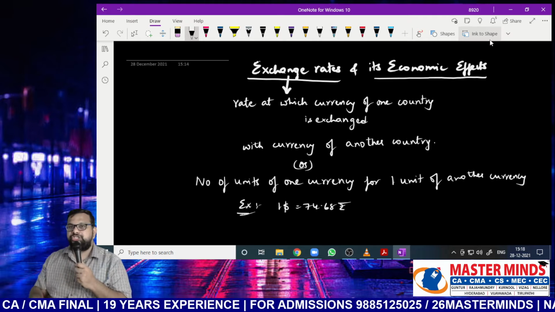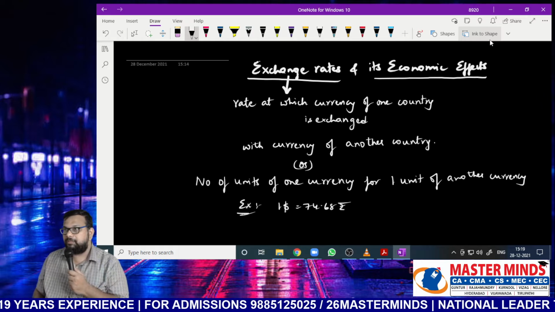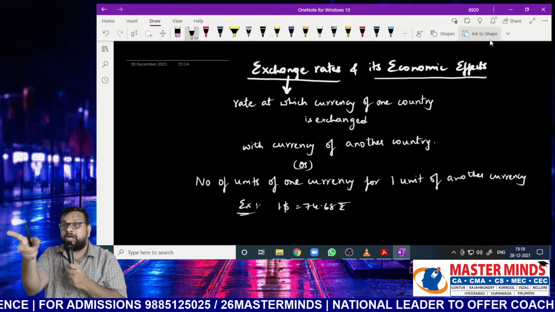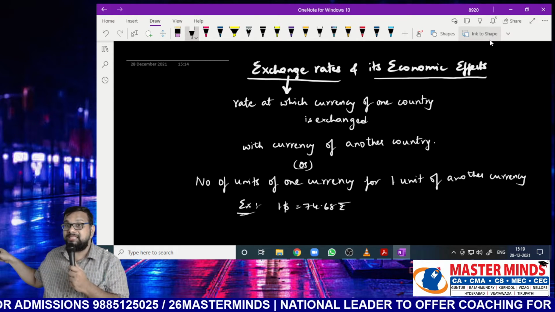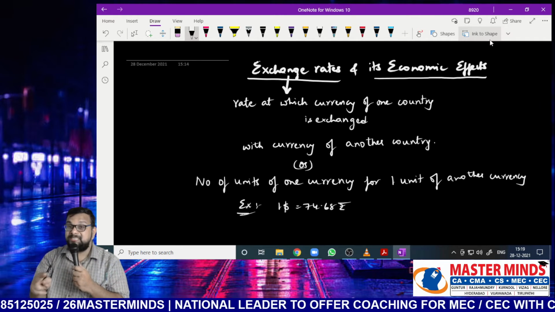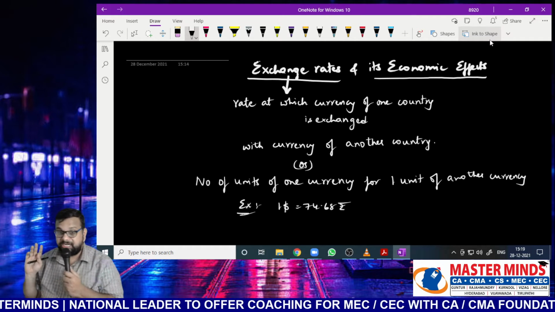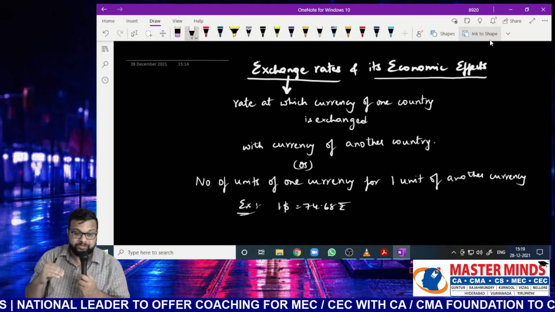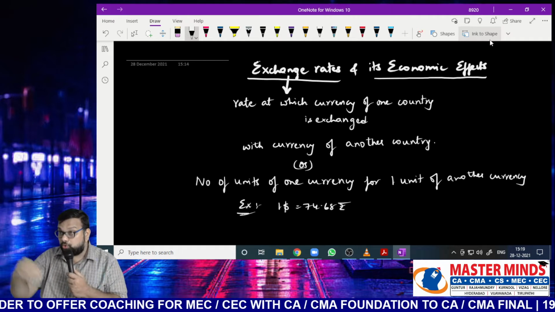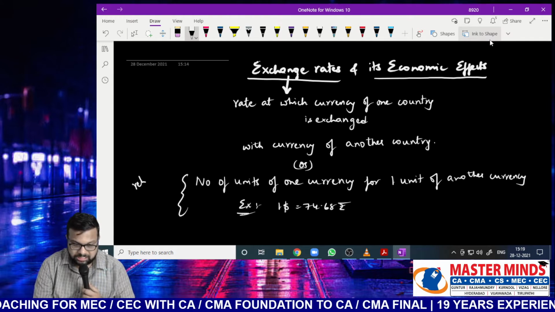So while talking about exchange rate, we are talking about a pair of currencies. Nana, are we discussing only one currency or two currencies here? In the example that I have taken, how many currencies are there? Two currencies. That means I am explaining the relationship of the dollar with the rupee. So when we are comparing two or more currencies, this is called a relative concept.